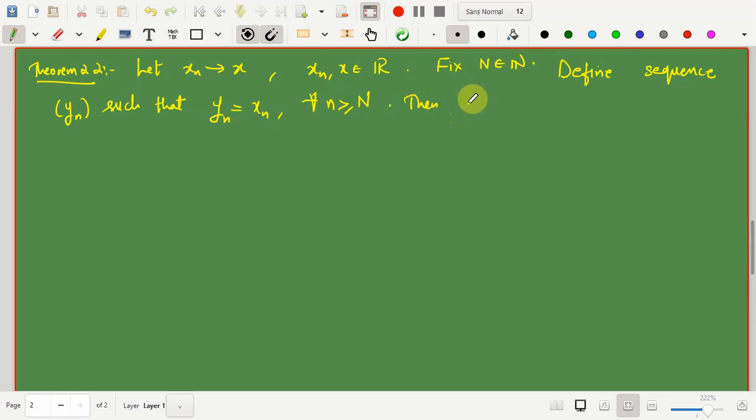So yn also converges to the limit of the sequence xn, that is, x.